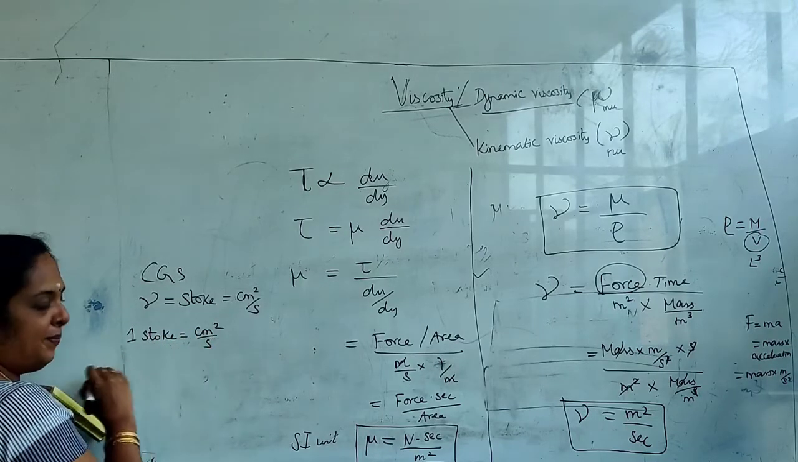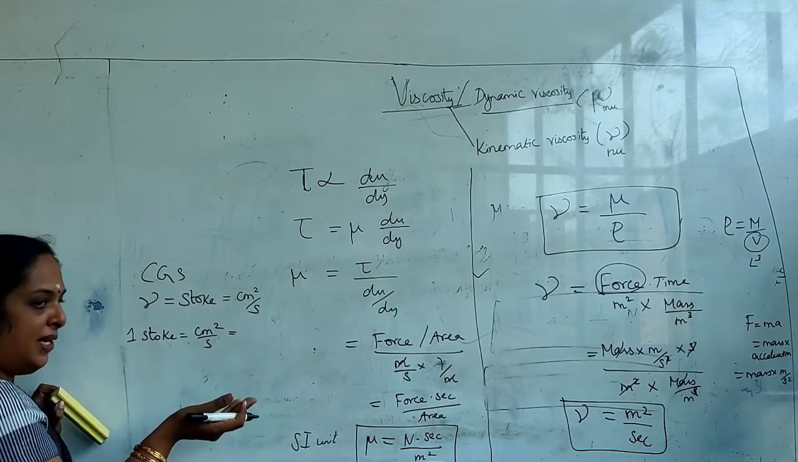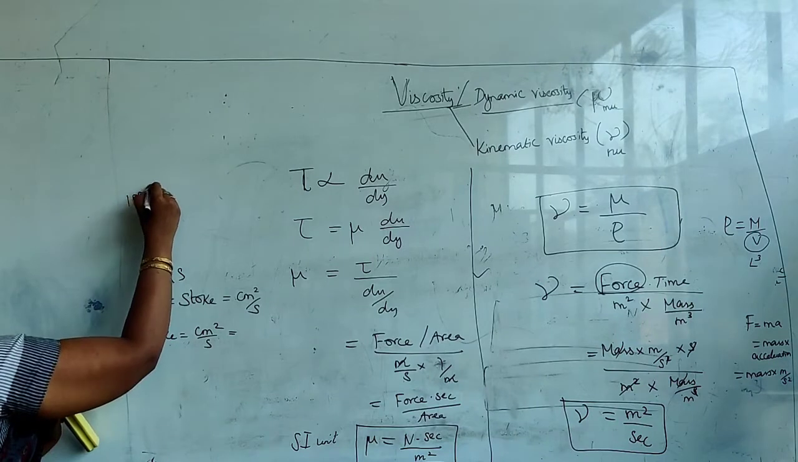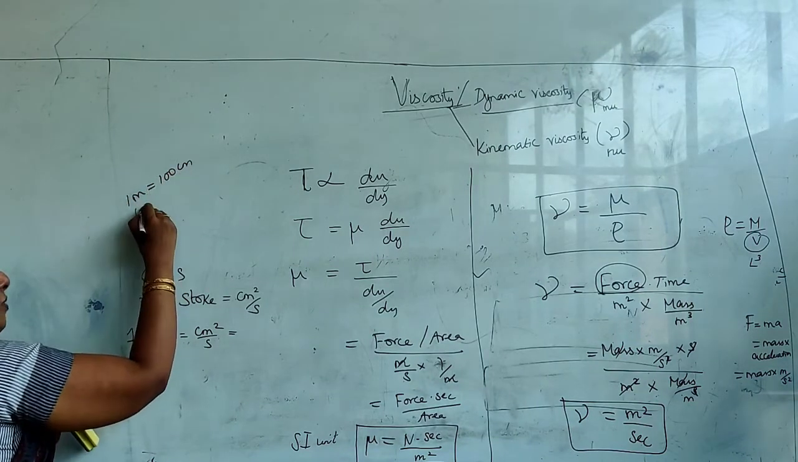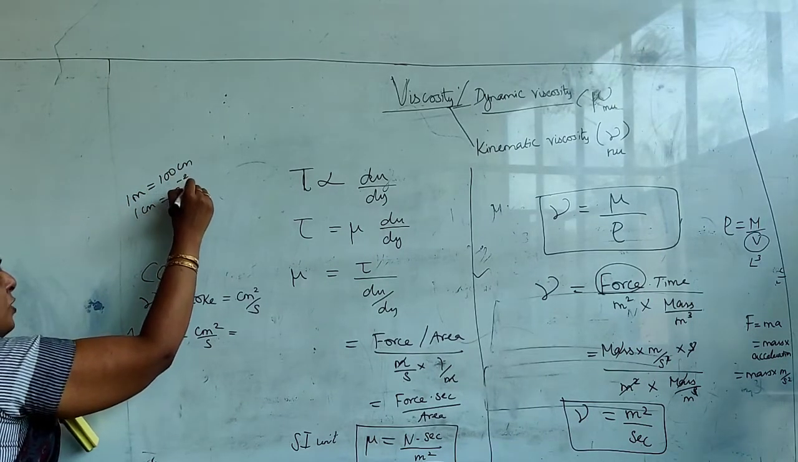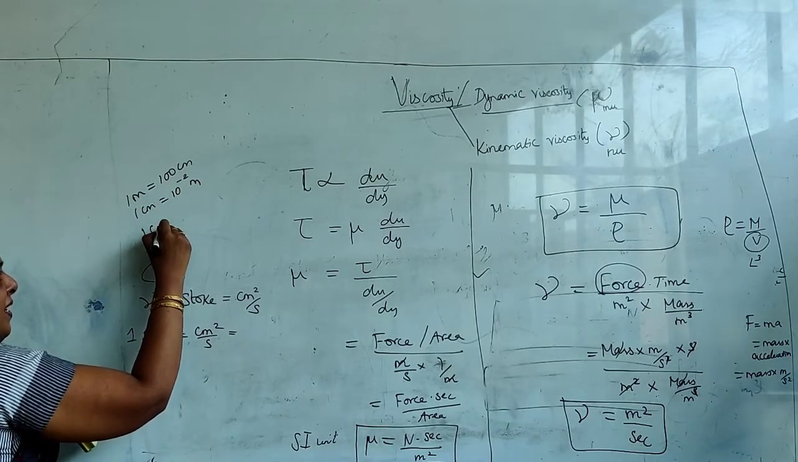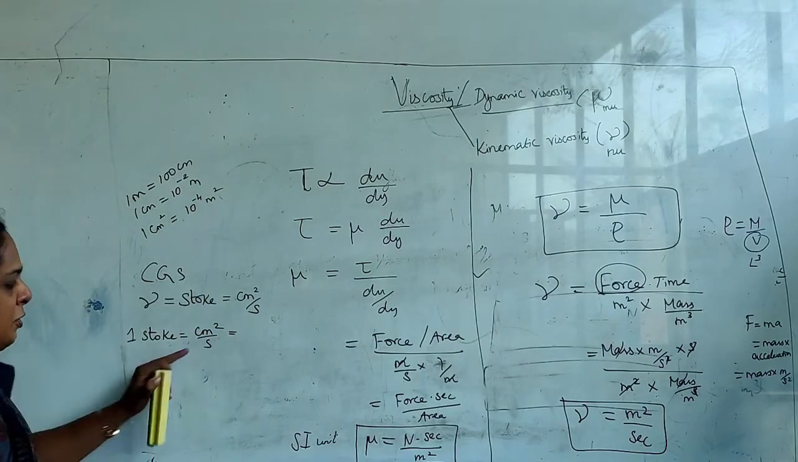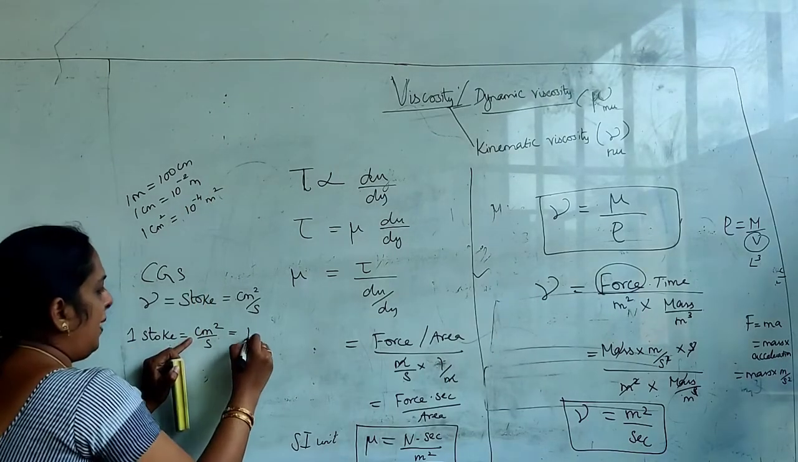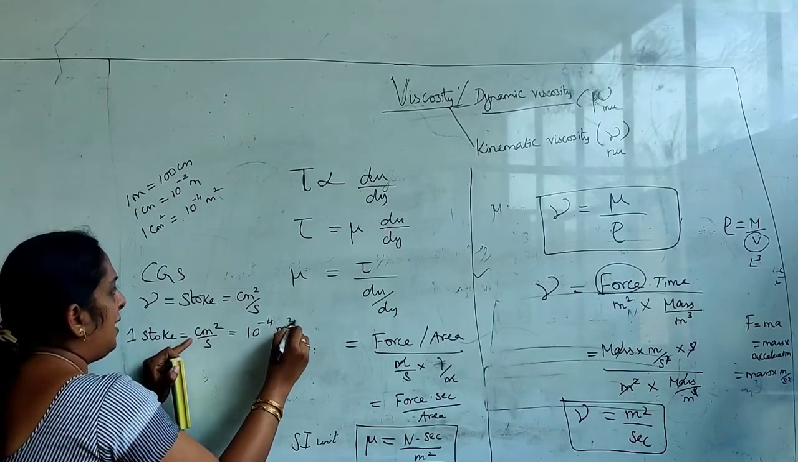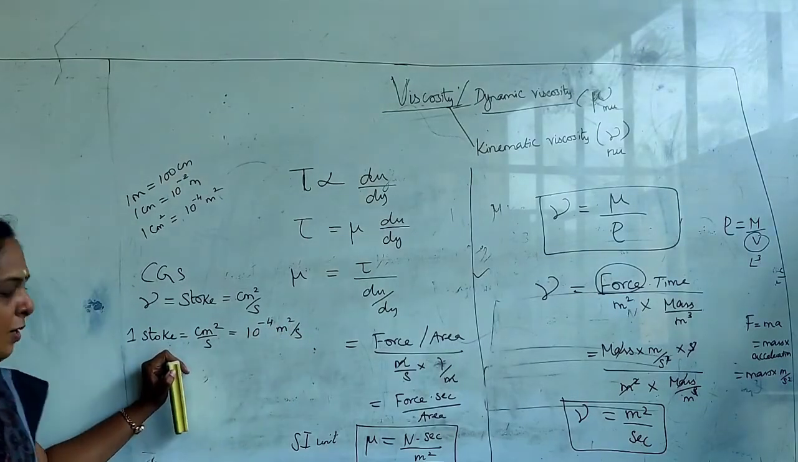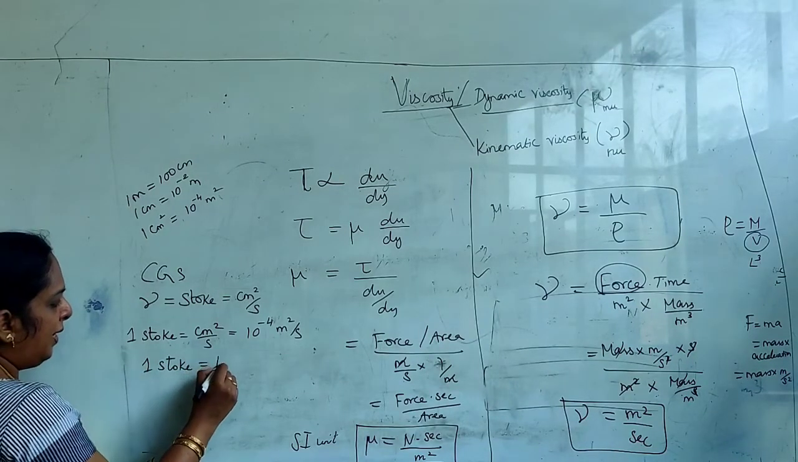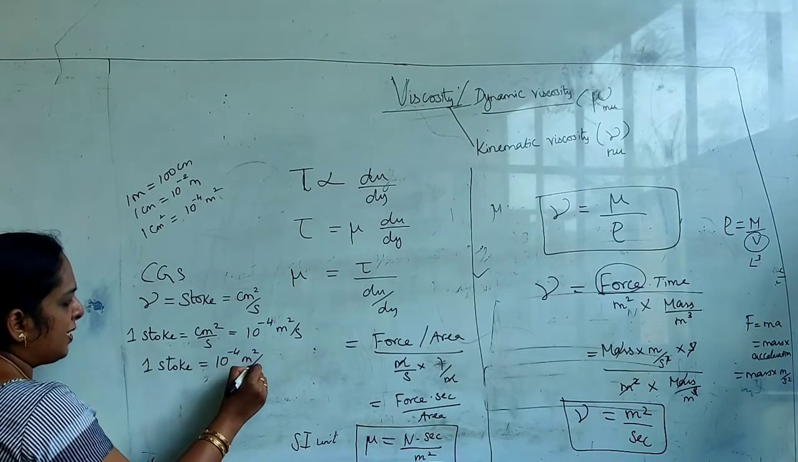Okay. So how will you convert this stoke into SI units? As you know, 1 meter is equal to 100 centimeter, that is 10 power minus 2. So what is 1 centimeter? 10 power minus 2 meter. If it is 1 centimeter square, it is 10 power minus 4 meter square. So here it is centimeter square per second, so it will be 10 power minus 4 meter square per second. So what is the relation? 1 stoke is equal to 10 power minus 4 meter square per second.